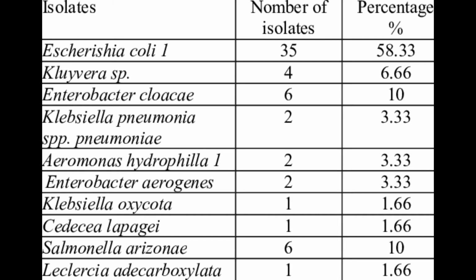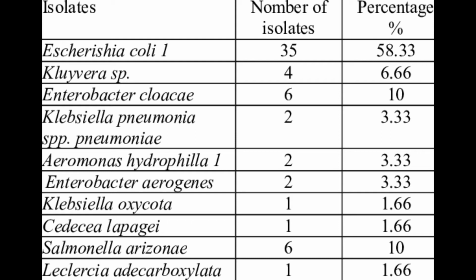Now let's talk about the highly selective media. It is to promote growth of a specific bacterium or a group of bacteria. Let's talk about the bismuth sulfite agar or BSA, for S. typhi, which has jet black colonies. We have the brilliant green agar or BGA for Salmonella species, which has white to pink or red colonies surrounded by a bright halo.